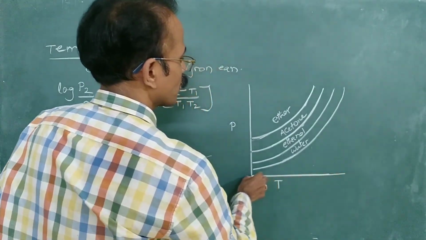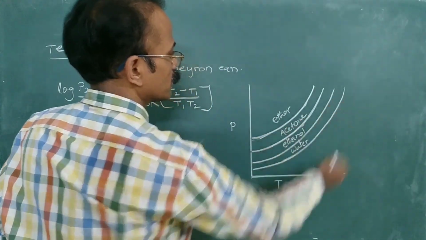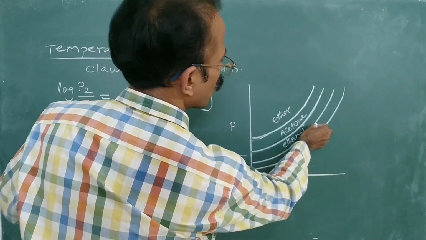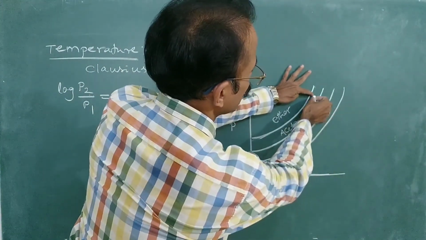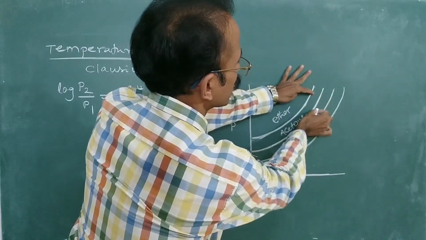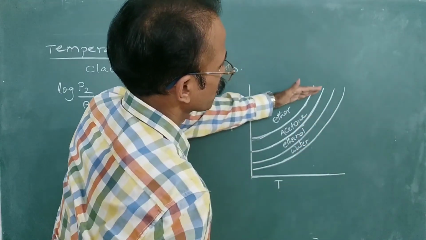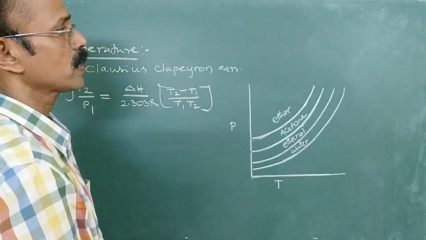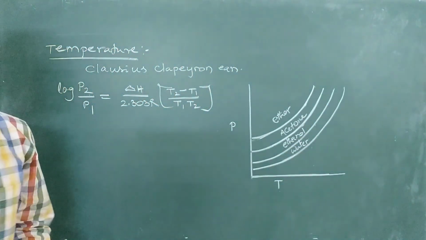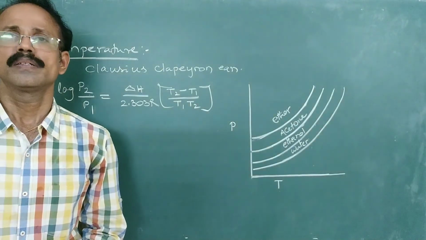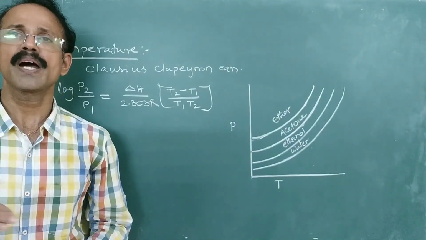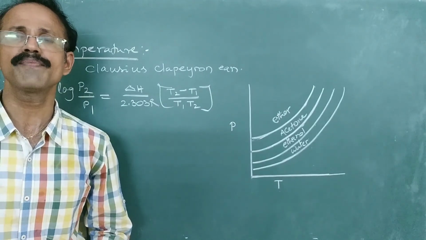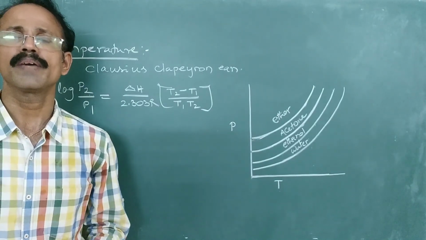At any temperature, the vapor pressures of ethanol and water are less than those of volatile liquids like ether and acetone. So more volatile liquids have high vapor pressure even at low temperature, whereas less volatile liquids have low vapor pressure even at high temperature.